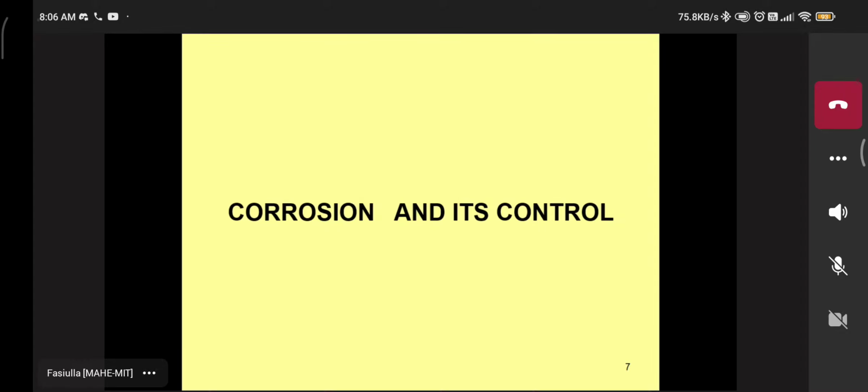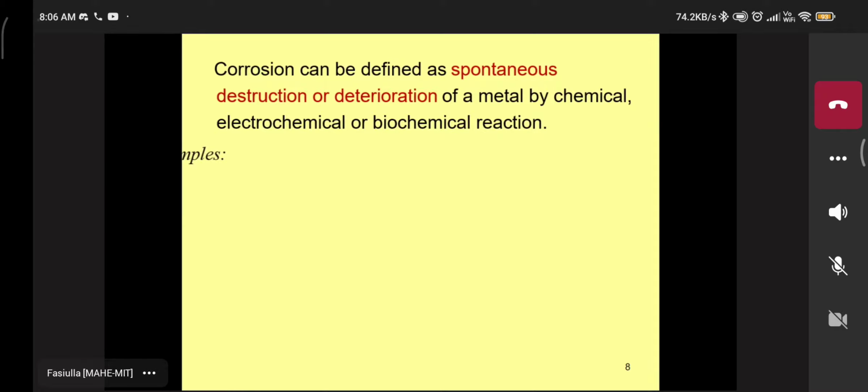Then metals are classified as active metal, passive metal, and noble metal. Later we can discuss. An active metal can react very easily with these types of chemical reactions. Then corrosion starts, losing the physical and chemical properties. Understood? Okay. How do you prevent and how do you control? Later we can discuss. First, the definition.